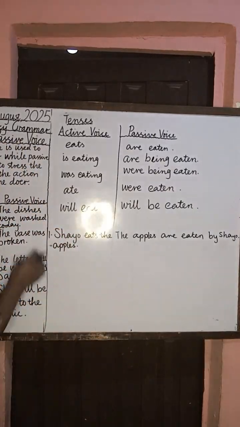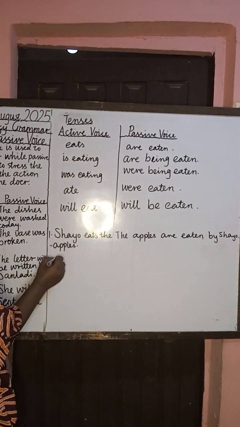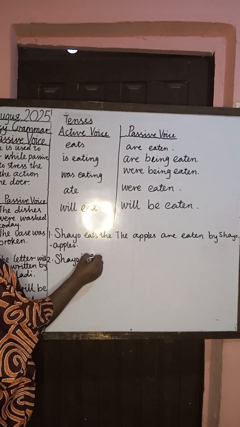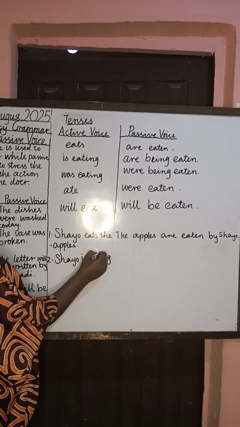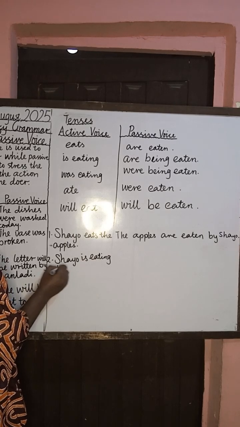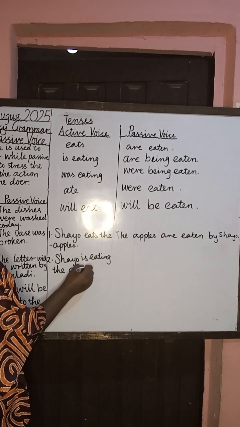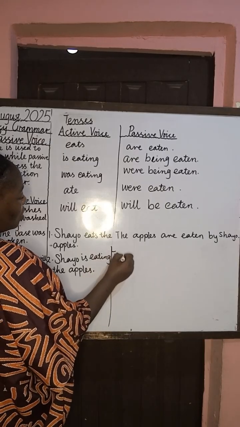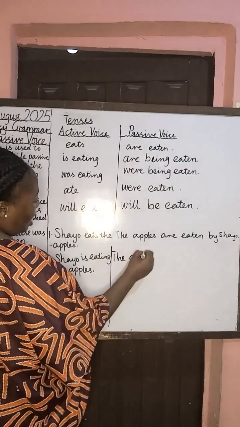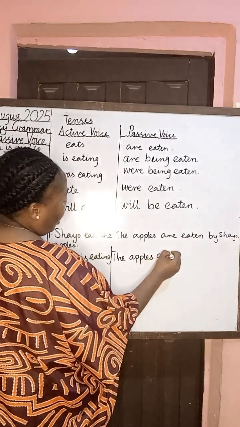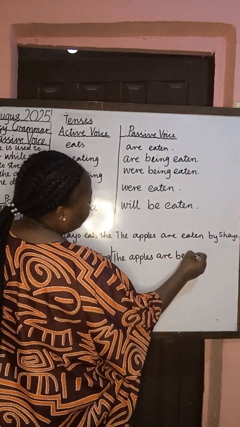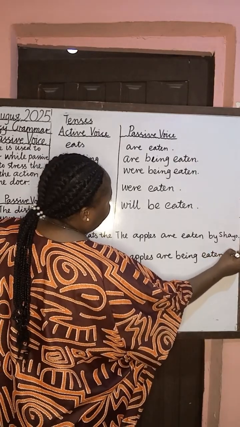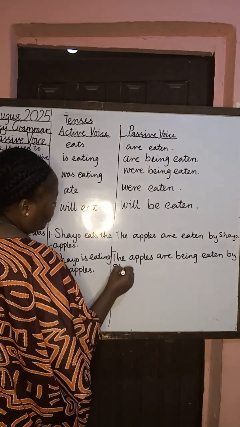So then here we have number 2. If we have Shayo is eating the apples, then this is going to turn to the apples are being eaten by Shayo.